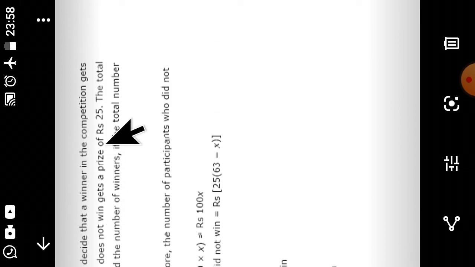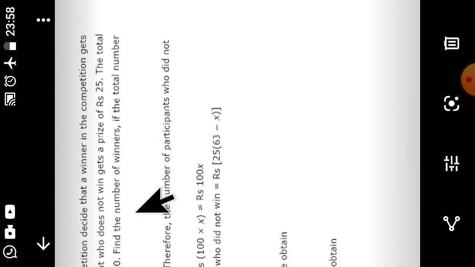The organizers of an essay competition decide that a winner in the competition gets a prize of rupees 100 and the participants who do not win get a prize of rupees 25. The total prize money distributed is rupees 3000. Find the number of winners if the total number of participants is 63. Now we have to suppose x for the winners. So let the number of winners be x. Therefore, the number of participants who did not win will be 63 minus x, because the total is 63 and the number of winners is x. So participants who do not win will be 63 minus x.